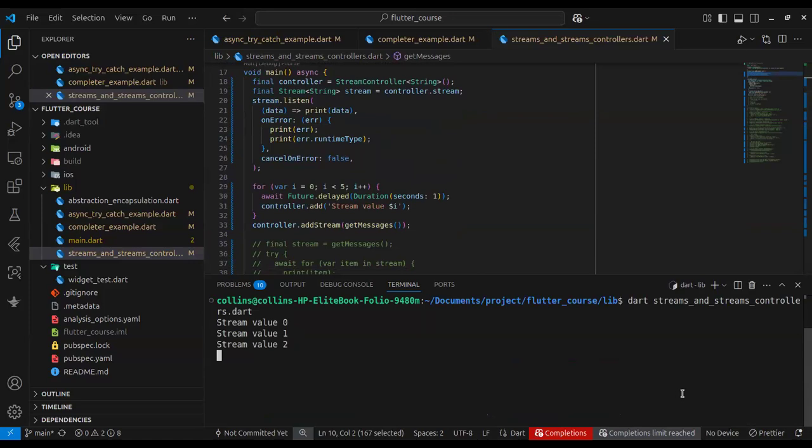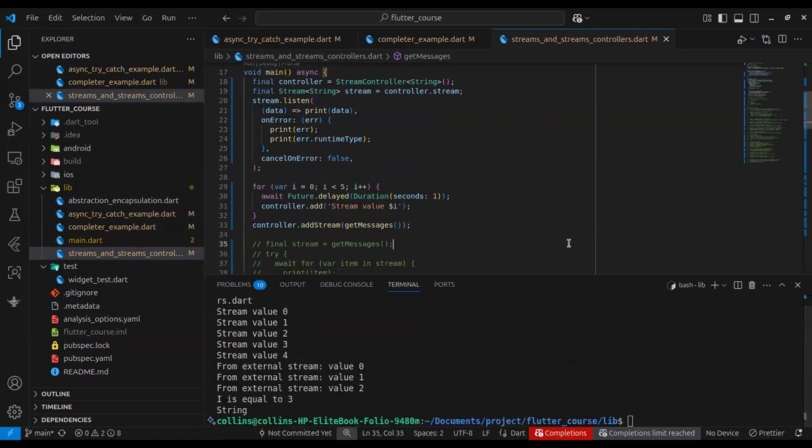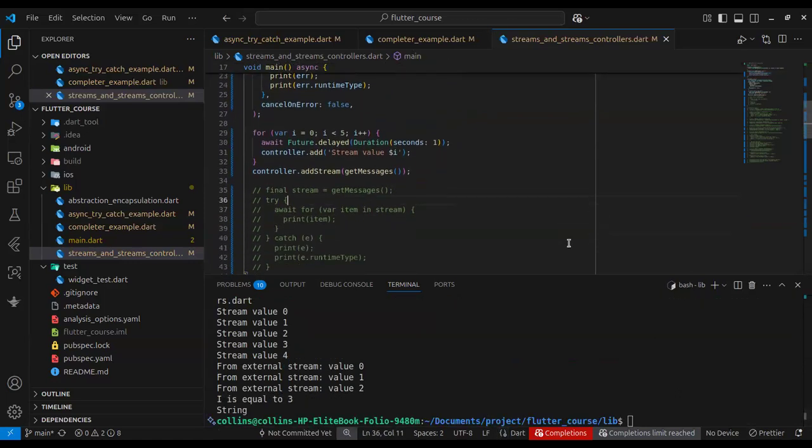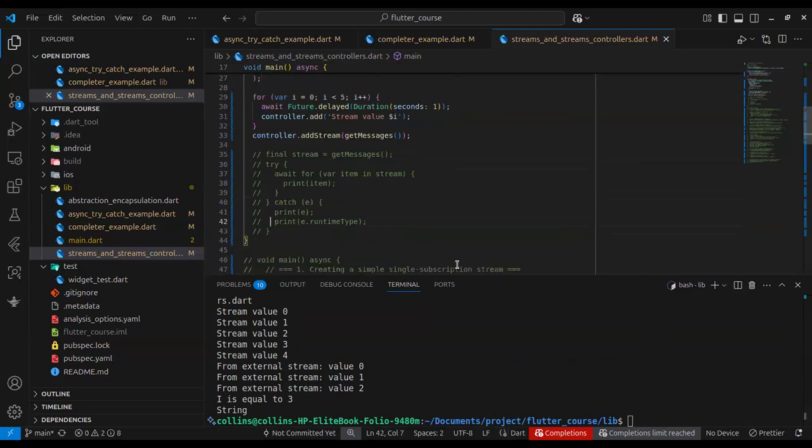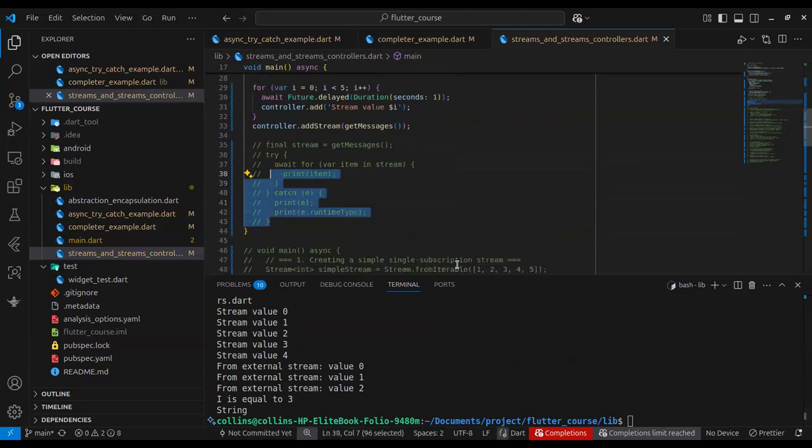Okay, you can see it's running. Okay, wonderful. So you can see after doing that, it gets the value from the other stream and starts emitting it to you. So this just shows you a fraction of the power of controller.addStream and controllers, what they can do. They are a much more advanced use case where you might need to do these things, and that provides you these functionalities. So that's about stream controllers.